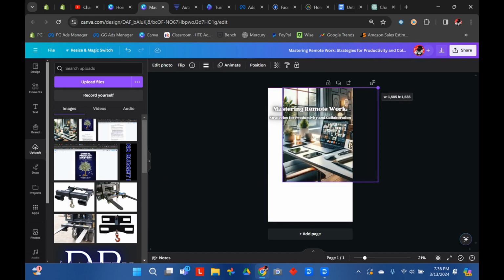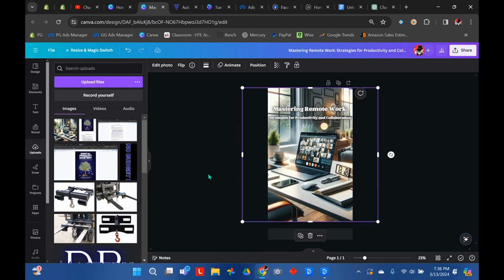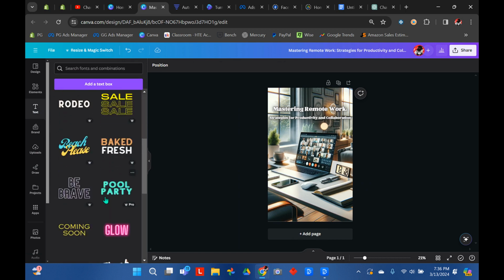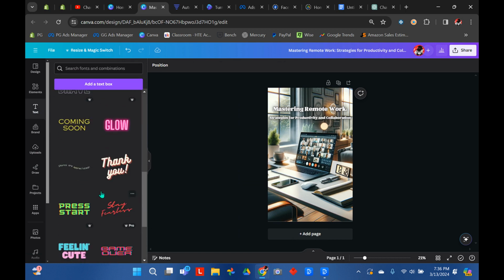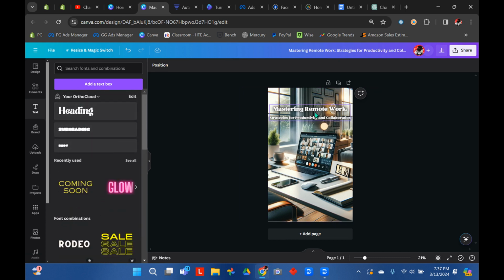You're going to grab the right corner and stretch it to the top, and the left bottom corner and stretch it to the bottom. You'll then click text, click headings, or you can use some of these pre-made templates over here if you like one of those to use as your title. You'll just click it and then change the words. For this, I clicked heading and then I copy and pasted the title of the book, backspace, and entered so that the subtitle was under.